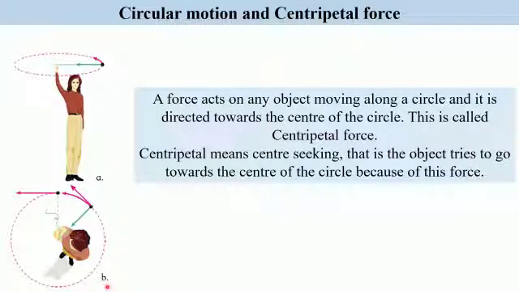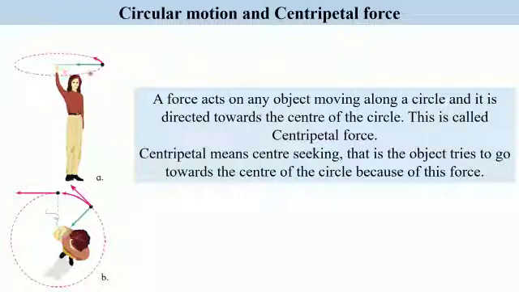So why will it be a tangent? Because when you are releasing the string, that is the direction of velocity of the stone at that particular time. I hope you have understood this: if you suddenly release the string, the force that was acting towards the center, which was exerted by you, suddenly stops.